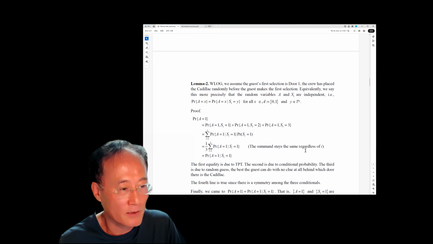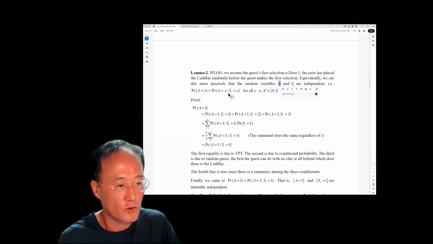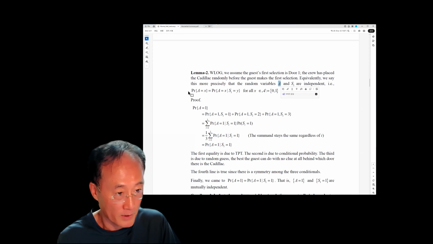So I'll just briefly give you an overview. The first one is showing that the random variables A and S1 are mutually independent, which is to show that this probability right here is true. The conditioning doesn't matter.